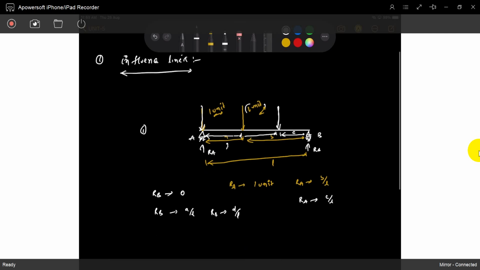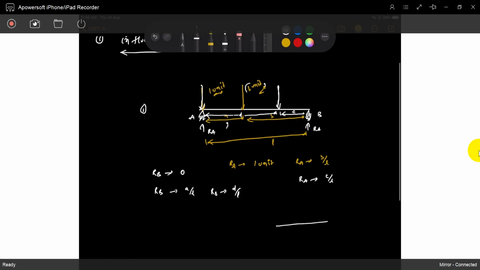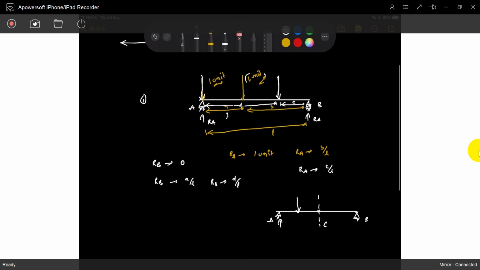The same applies to shear force at a particular section. This is the section I need, section C between A and B. If the load is here, what is the shear? This is RA, this is RB, so the shear is exactly RB.